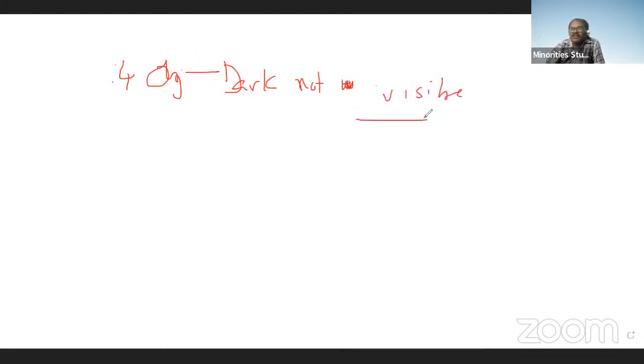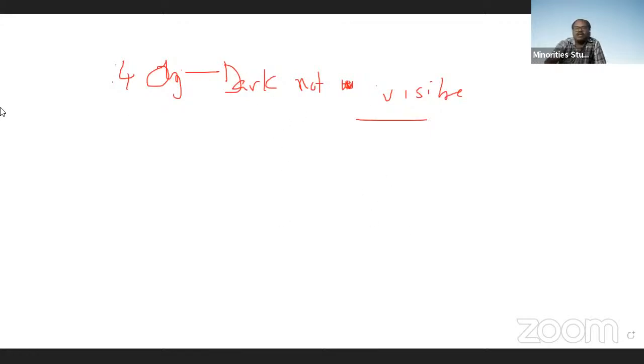Then for astronauts, the sky is visible dark. Fourth one: objects in the dark are not visible due to no reflection of light. Objects will be there, but they are not visible because of no reflection of light.